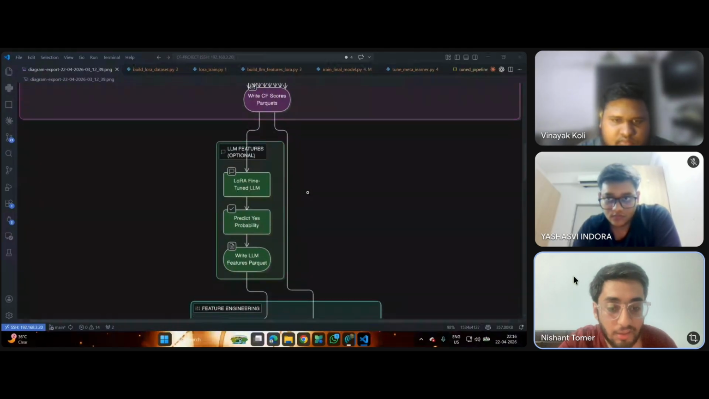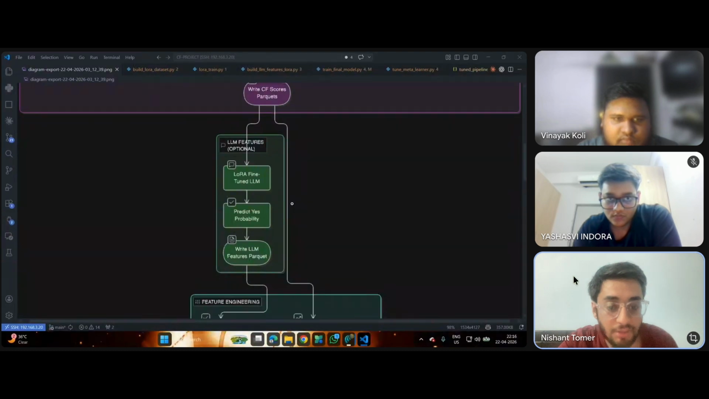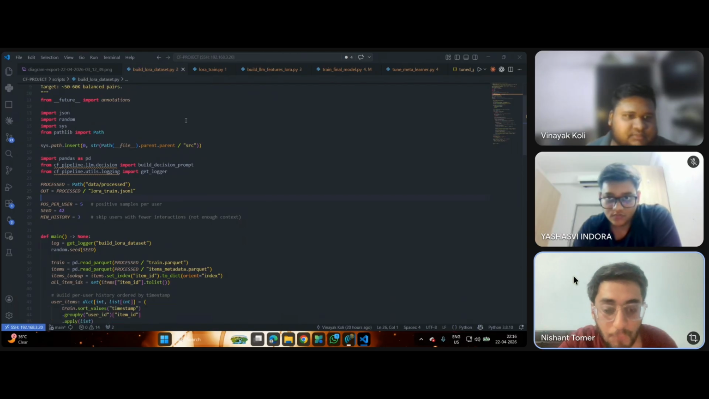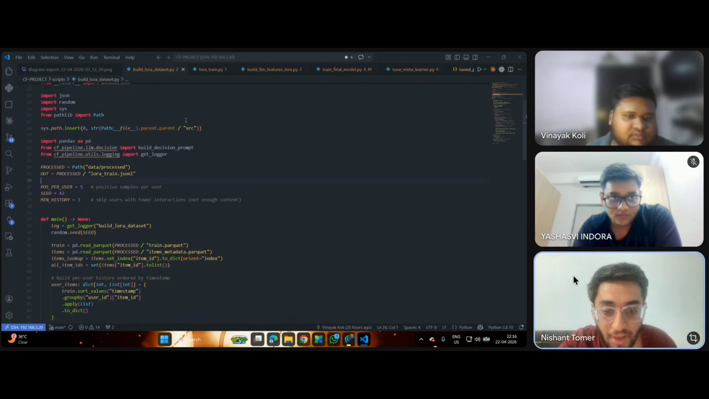Building the training data. We build our training data using build LoRA. Vinayak, can you show that? This script's output is then stored into a JSON file. For each user with sufficient history, we sample positive and negative movies, construct a natural language prompt containing the user's watch history and the candidate movie's metadata, and label it yes or no.